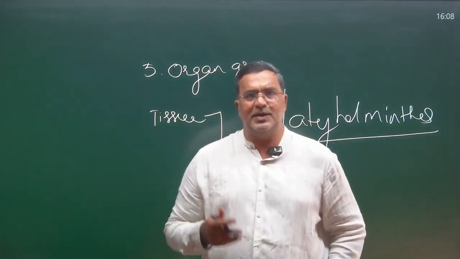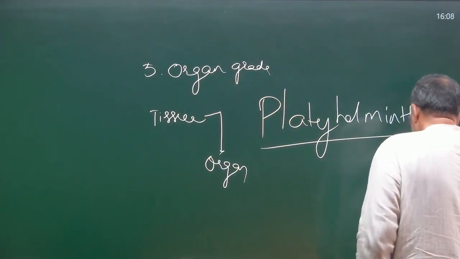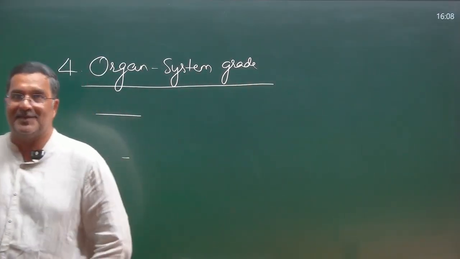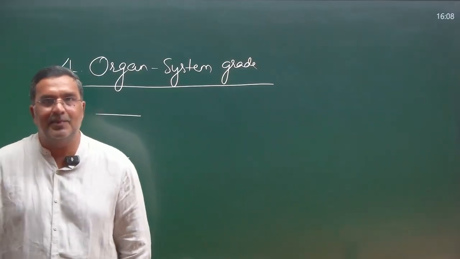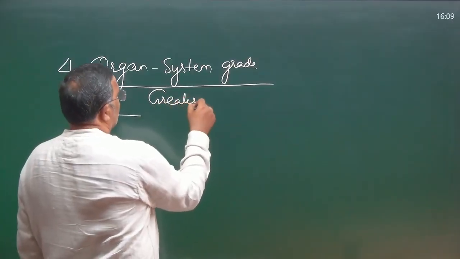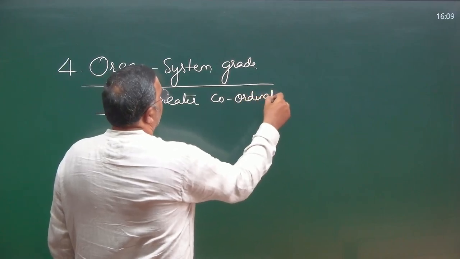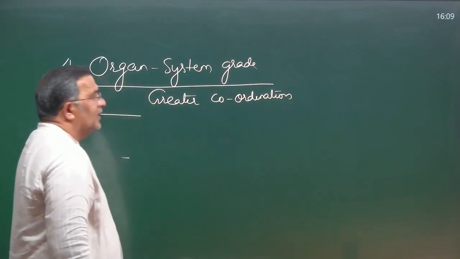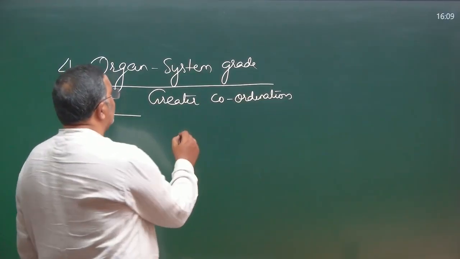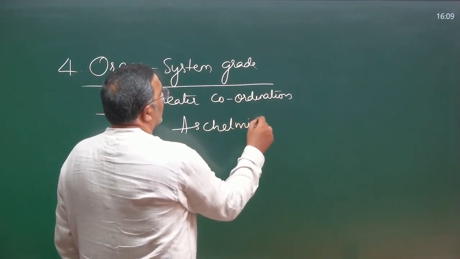Definitely more coordination, more development of nervous tissue. In the same way, when organs developed into systems, definitely greater coordination can be expected. That means some tissues developed into organs, some organs developed into systems, giving greater coordination. As the coordination improves, the organ system grade also increases.